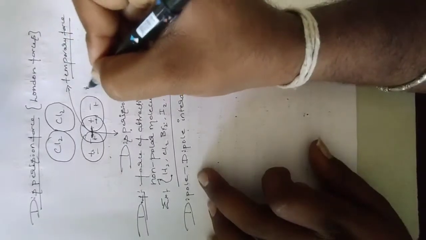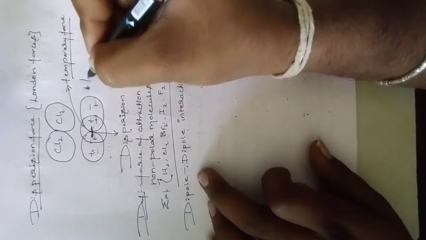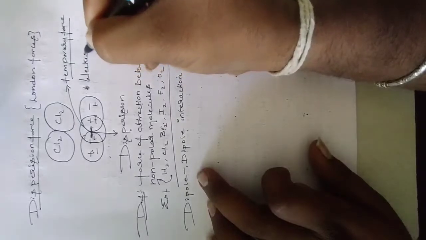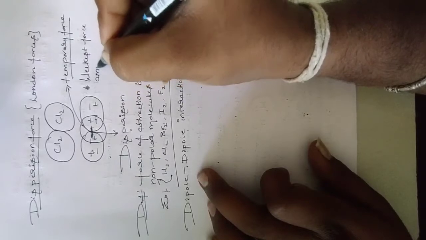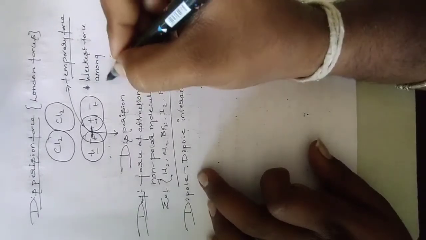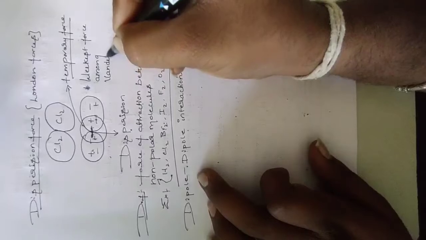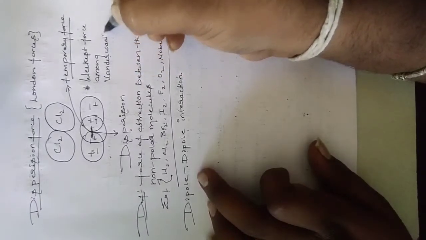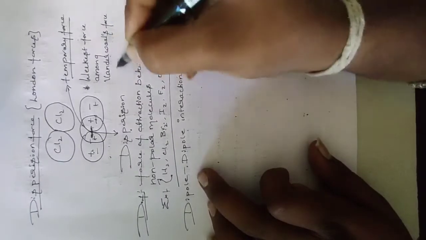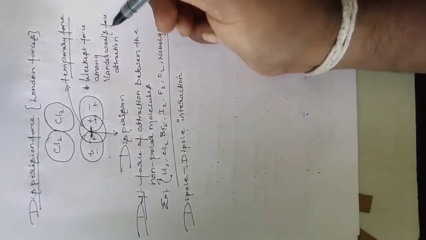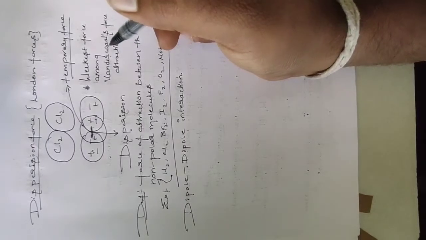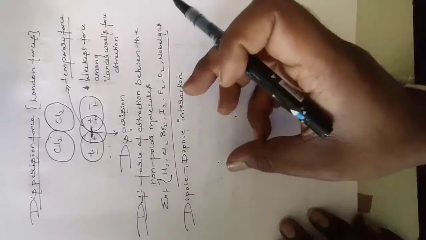Another very, very important characteristic: it is the weakest force among van der Waals forces of attraction. If they ask in competitive exams which van der Waals force is the weakest, then you write that it is dispersion force.